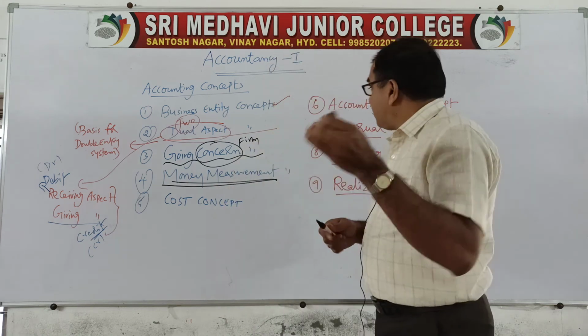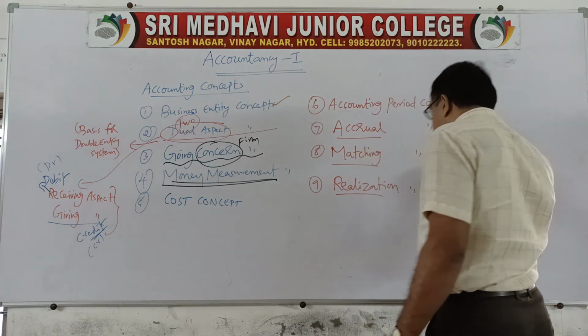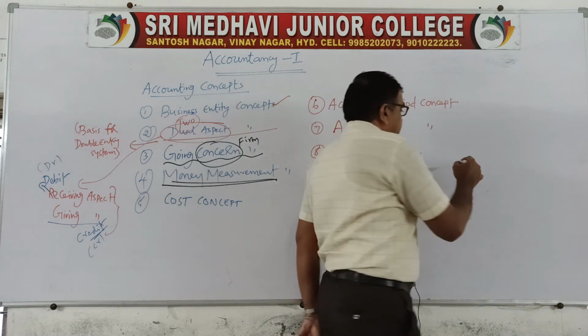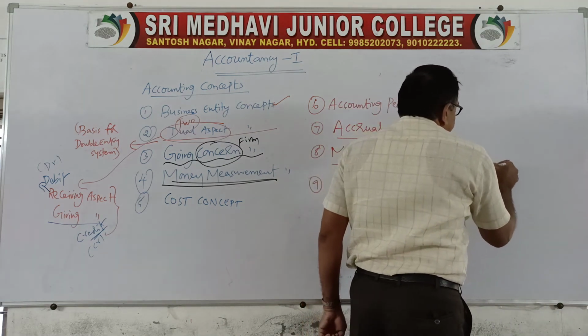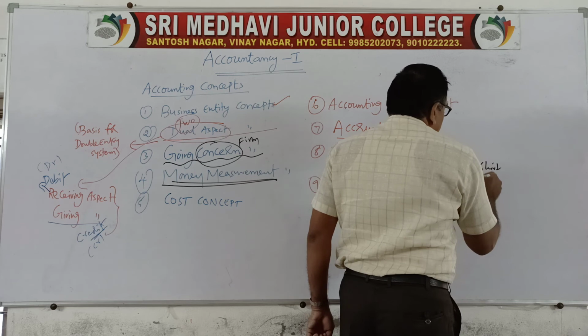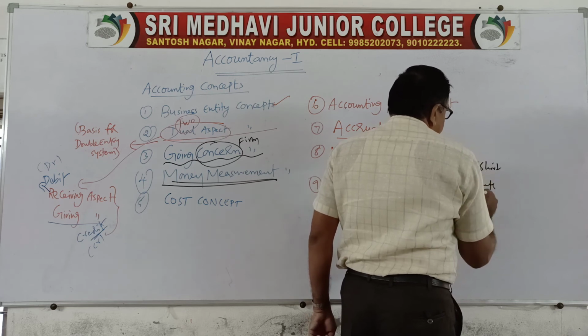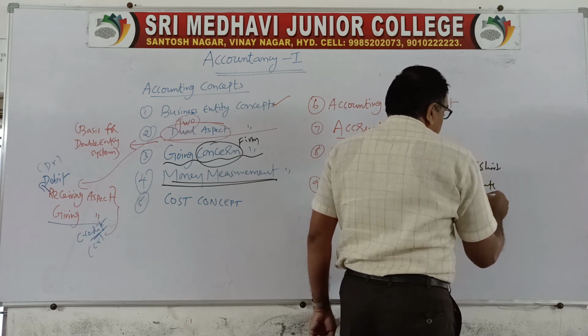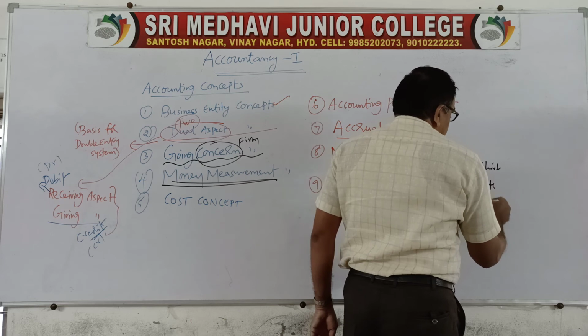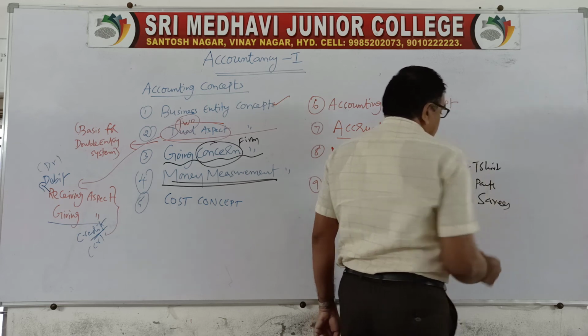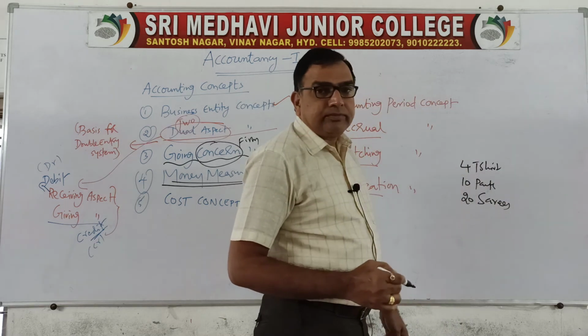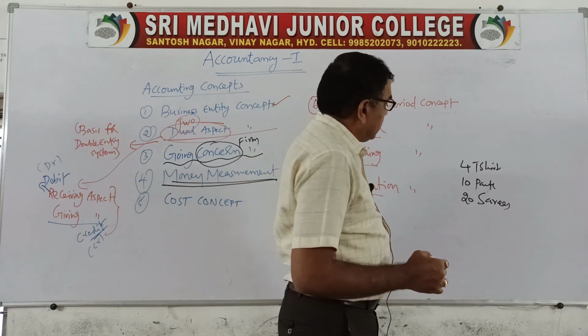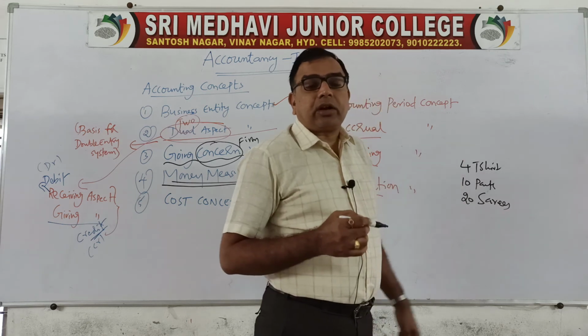For example, in a shop you purchase various items, say 4 t-shirts, 10 pants and 20 saris. Is it possible to add them? 34? No, it is not like that.